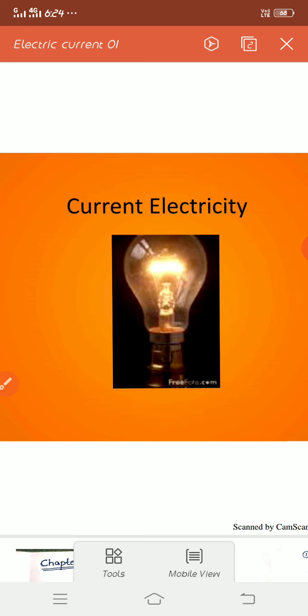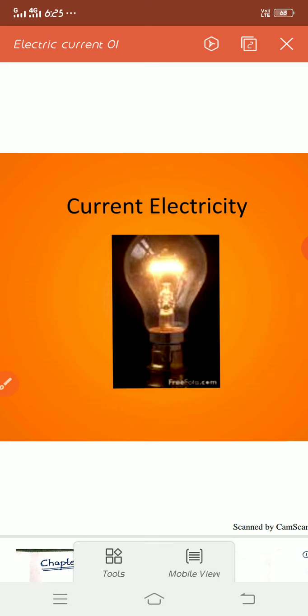All the electric appliances, domestic appliances which you are using in your home, are operating or working because of one power. And which is that power? That is current, or that is electricity. Because of that only you can lighten your room, you can get cool air. Even to watch this video, you are using current electricity. Your mobile or your laptop is running only because of electricity, na?